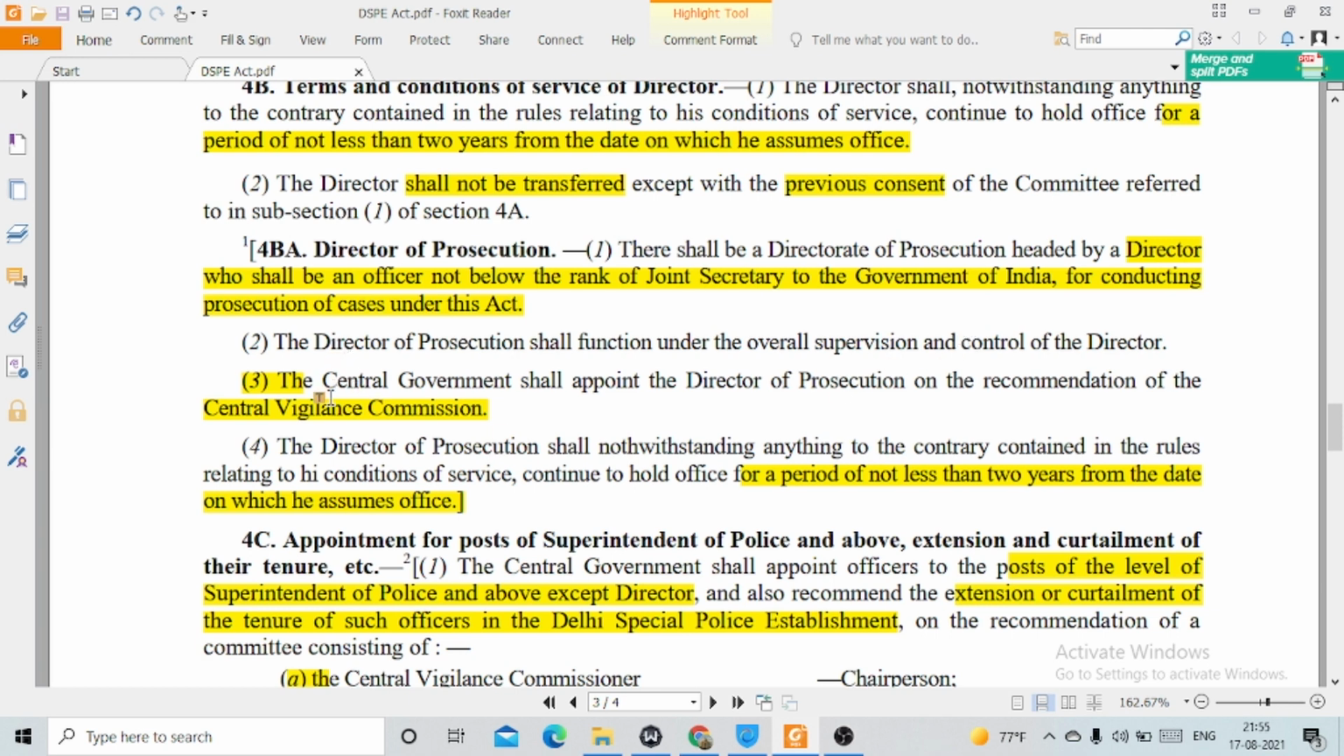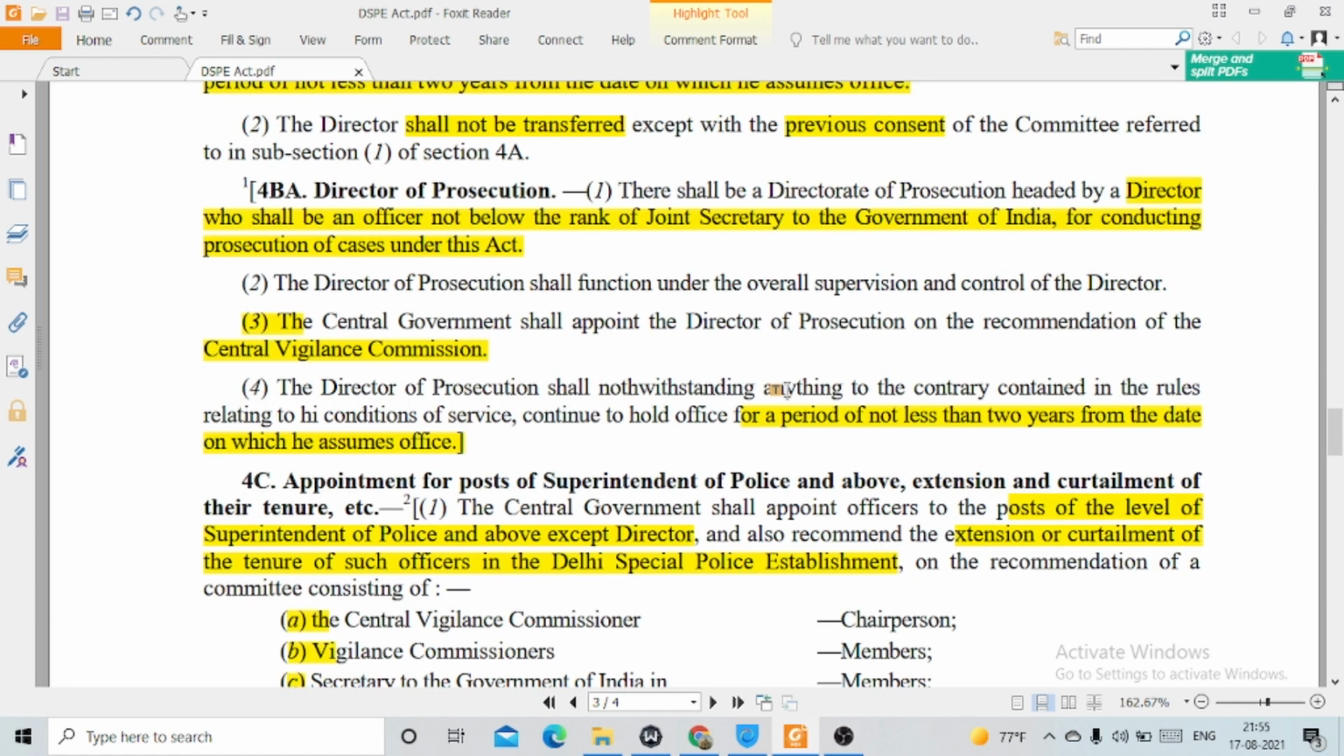Then the central government shall appoint the Director of Prosecution on the recommendation of the Central Vigilance Commission. So in this case, the Central Vigilance Commission will recommend who should be appointed as director. The Director of Prosecution shall, notwithstanding anything to the contrary contained in the rules relating to the conditions of service, continue to hold office for not less than 2 years from the date on which he assumes office. Again the same thing: the director shall hold the office for not less than 2 years from the date on which he enters the office.